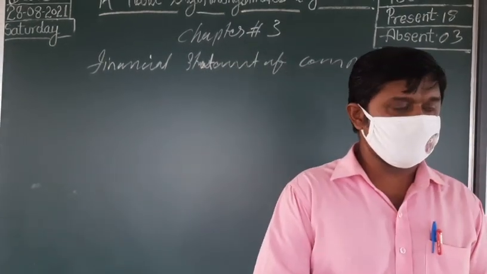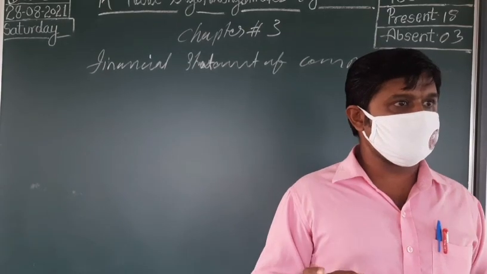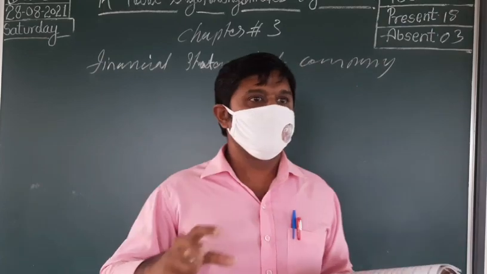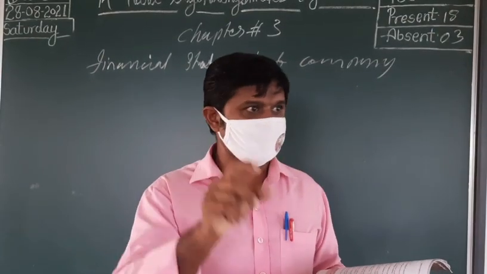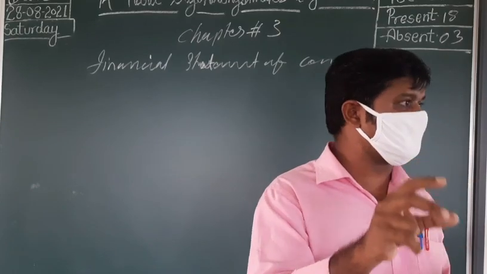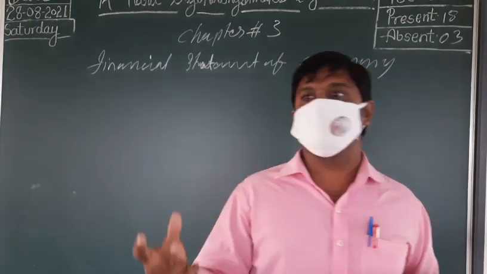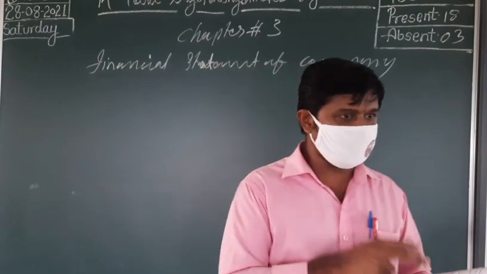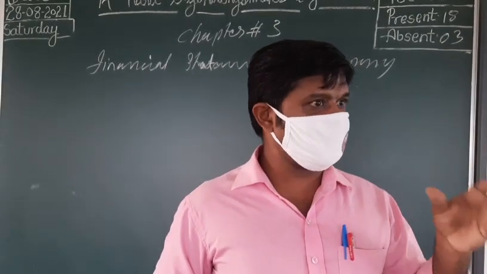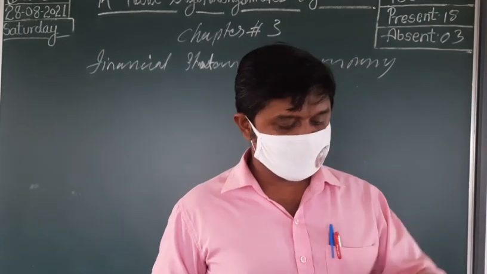And trademark: if we are getting some trademark. You can see the Ferrari car has one emblem or trademark itself, by which one can identify that this is Ferrari. So that is also an intangible fixed asset, not a tangible one.